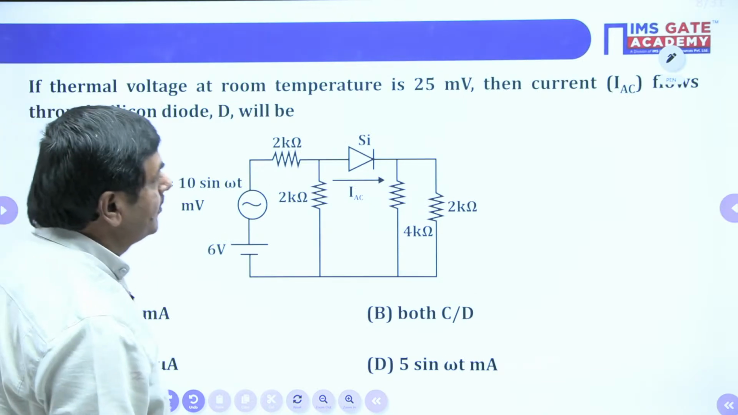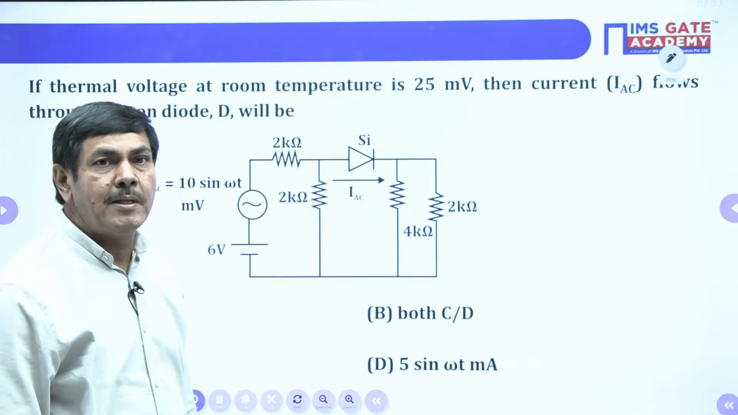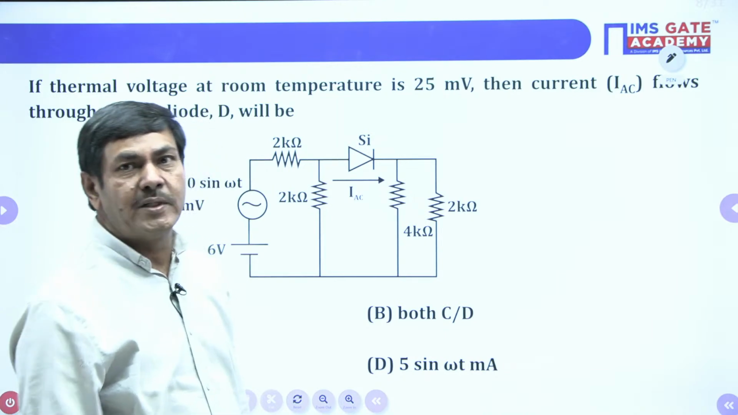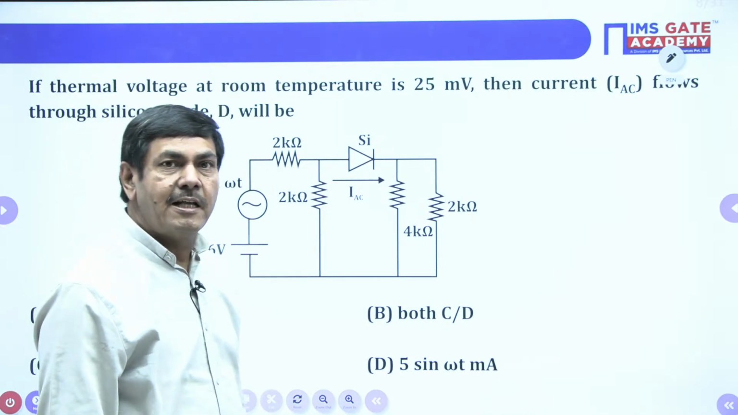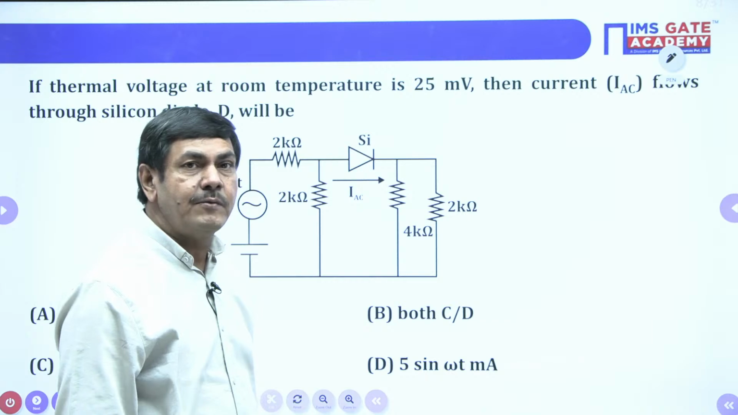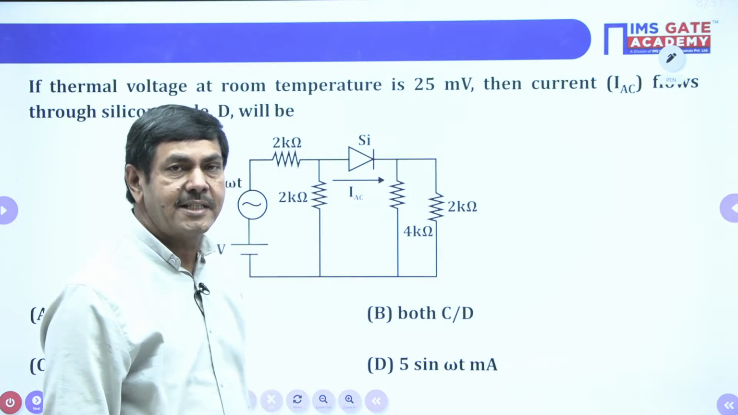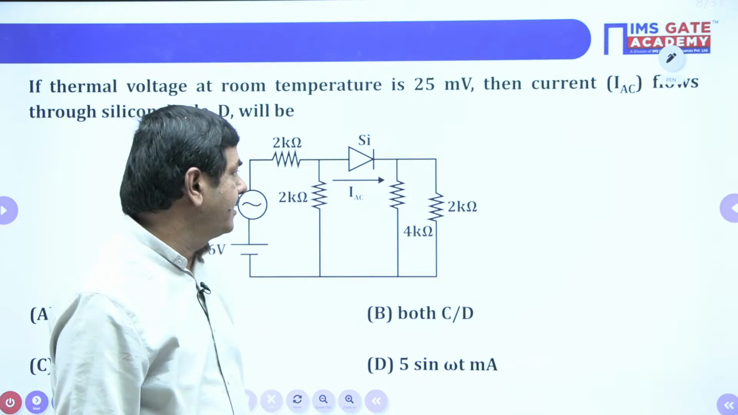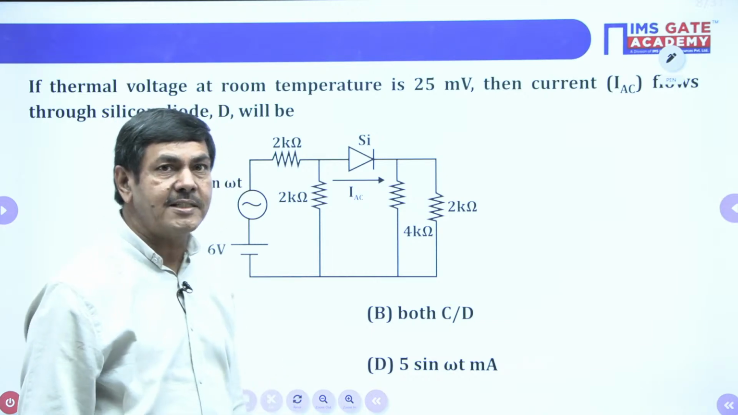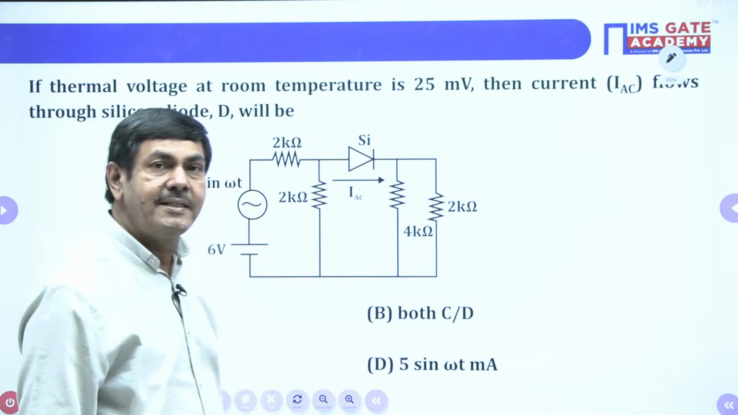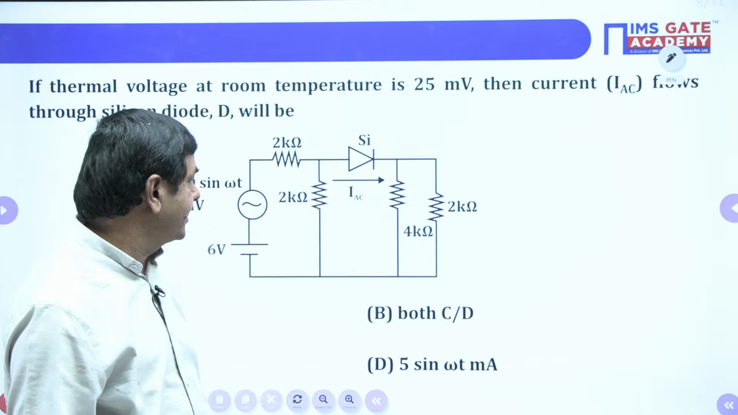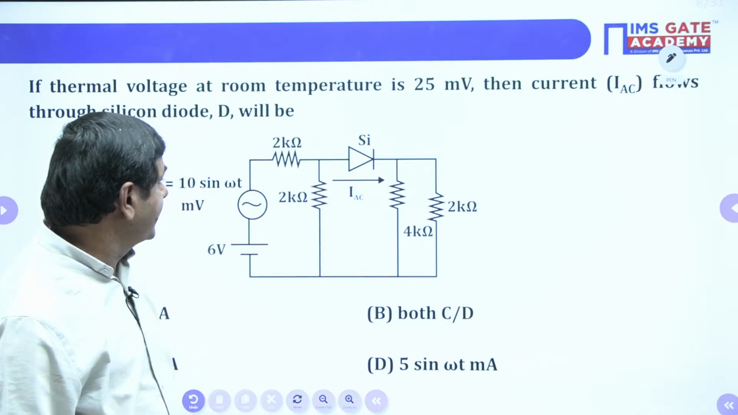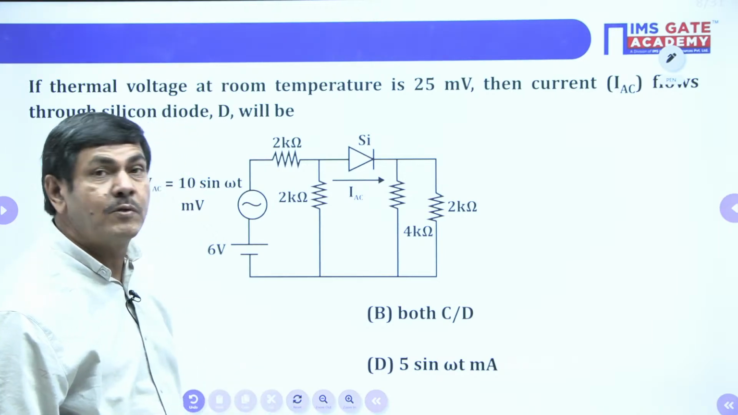Yes, this is the third problem. The first problem was the basic circuit only, where by giving the DC supply directly, we got the answer. The second one was the clipping circuit I gave. In the third problem, you watch, the diode is connected with AC and DC both. An AC supply of 10 sin omega t is given, and DC equal to 6 volts is given.